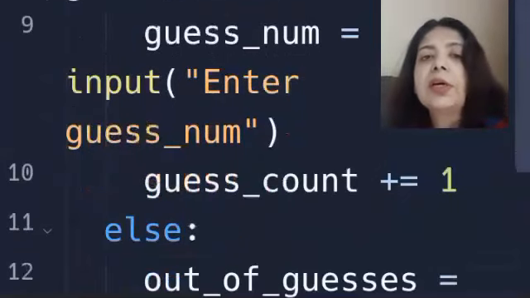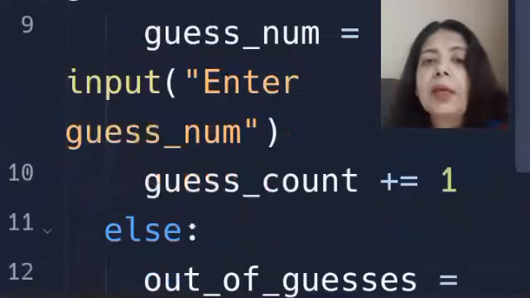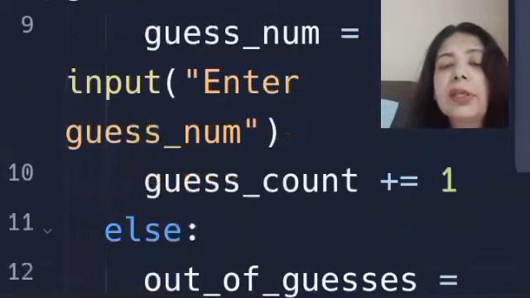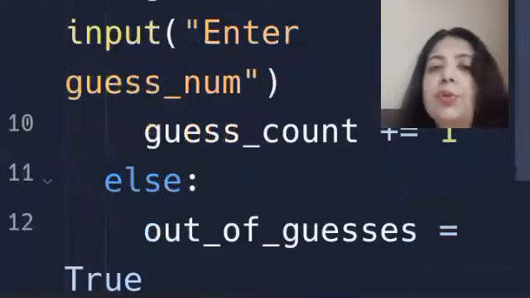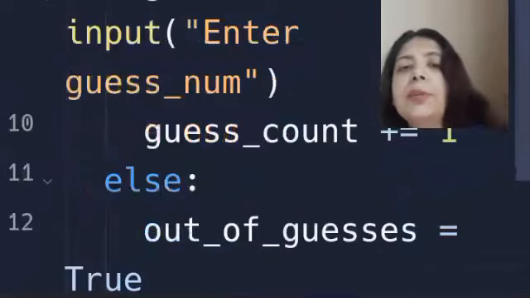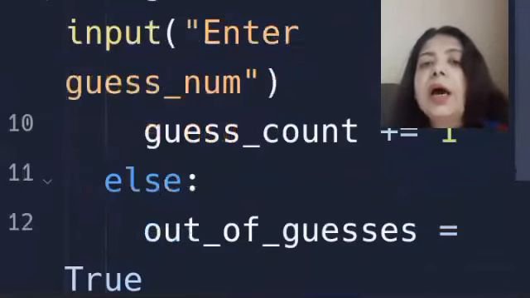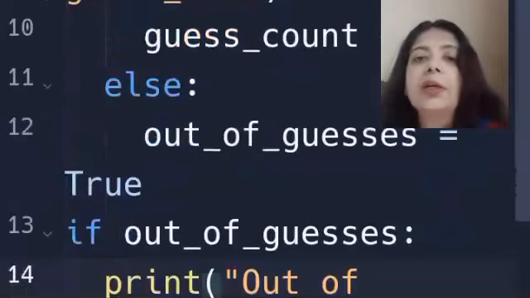That's the idea. So first condition done: when you input the guess number, guess count keeps on increasing by 1. The other condition would be, in case out of guesses is true, that means you already reached the limit of the guess count and still couldn't guess it right.